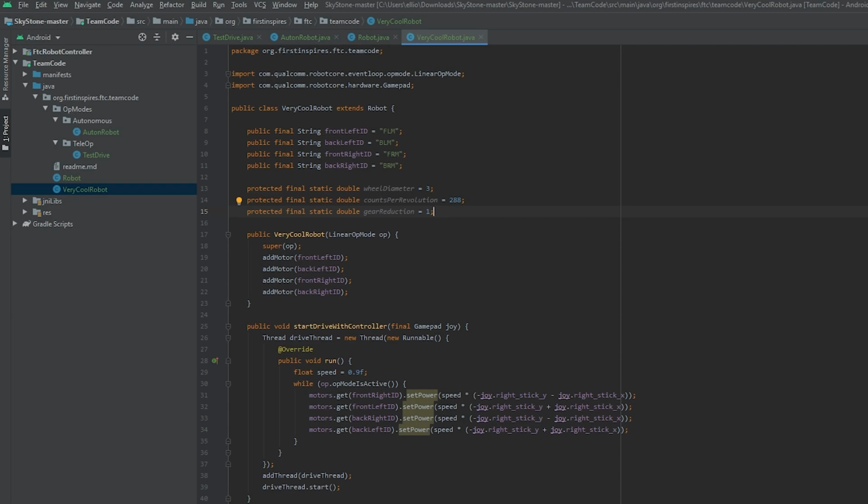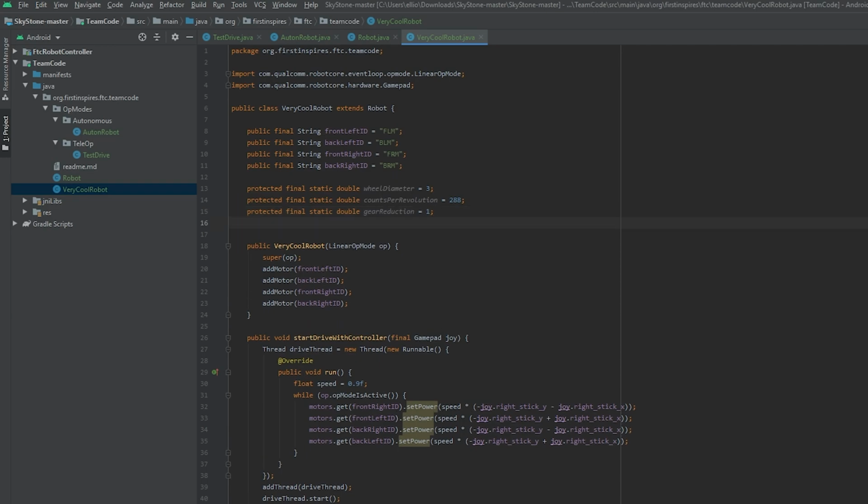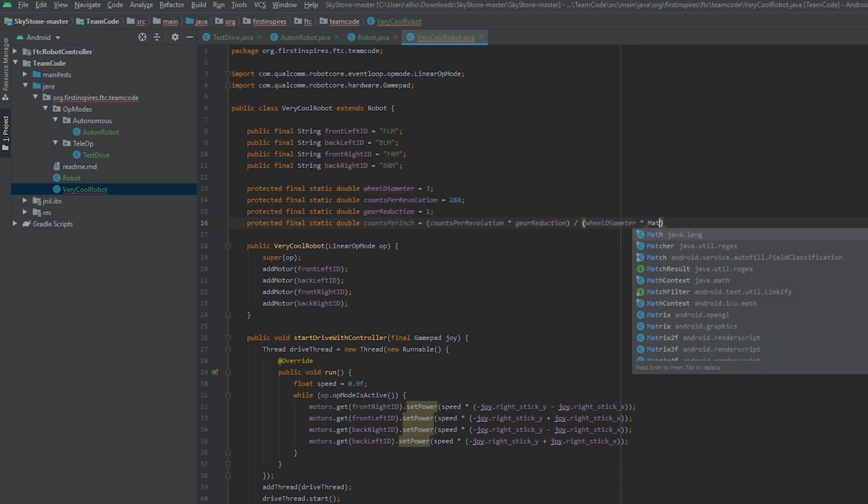Okay, now we can take these variables and calculate them into counts per inch. Protected, final, static, double, COUNTS_PER_INCH equals, in parentheses, COUNTS_PER_REVOLUTION multiplied by GEAR_REDUCTION, divided by, in parentheses, WHEEL_DIAMETER times Math.PI.